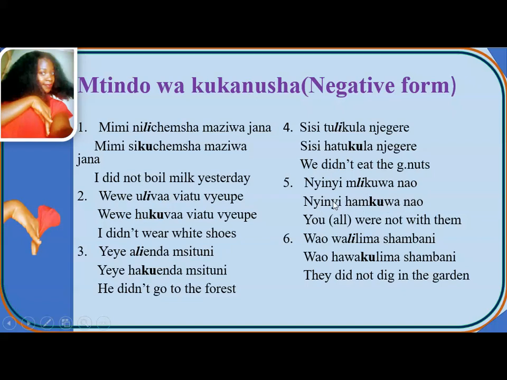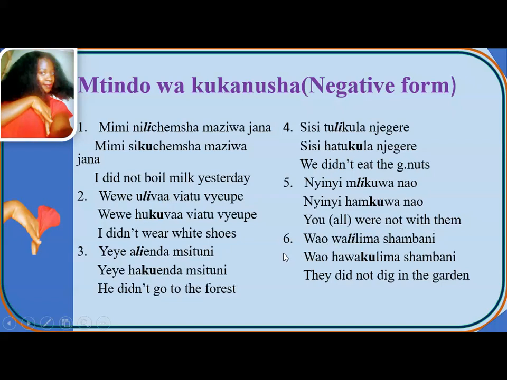Here we are putting ham because a negative pronoun marker or subject marker is a what? Is ham for nyinyi. That's why we are saying ham. So it will be nyinyi hamkuwa nao. This one is a tense marker which shows that a sentence is in a past simple tense but in negative. Then in English it will be you all were not with them.